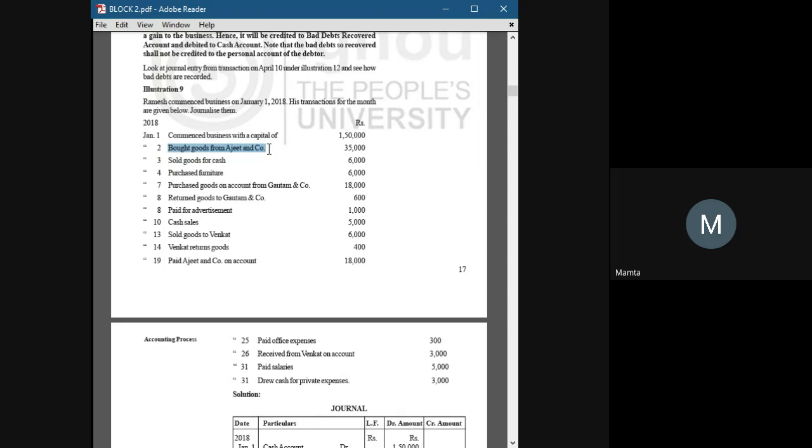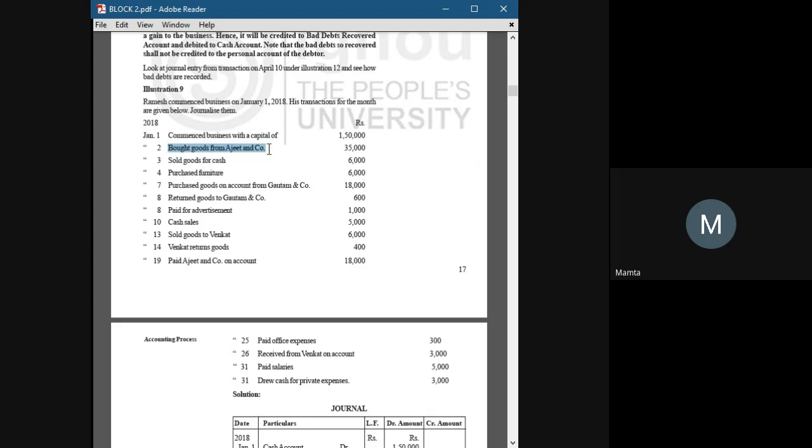First, you need to identify the transaction before creating a journal entry out of it. Debit transaction, credit transaction. Did you say credit transaction? Yes, it is a credit transaction.